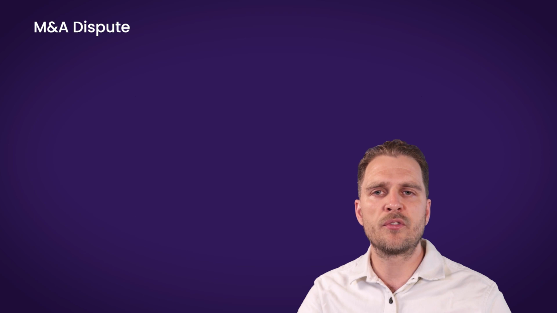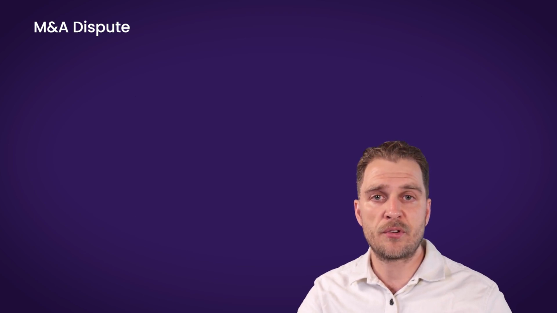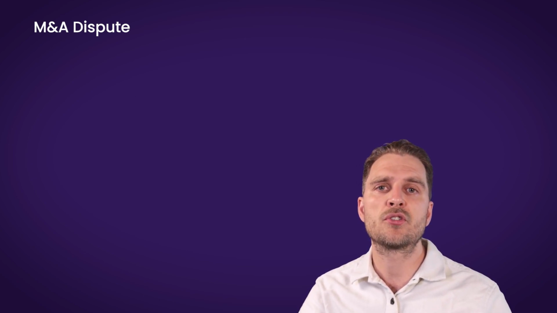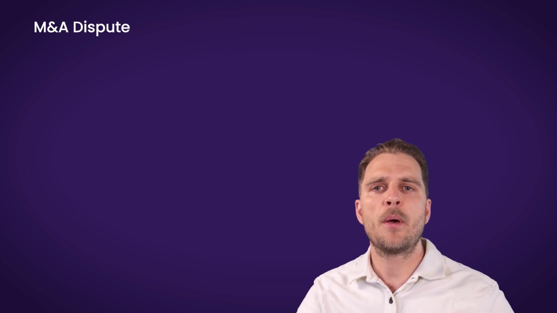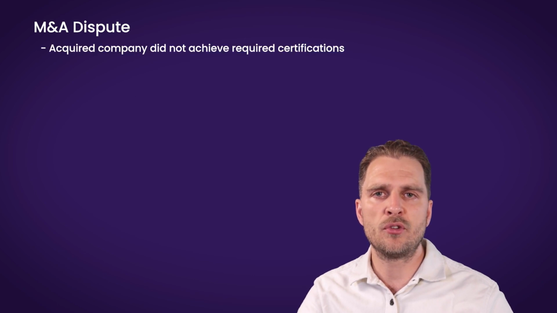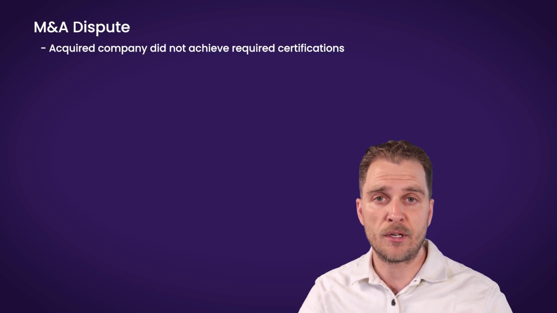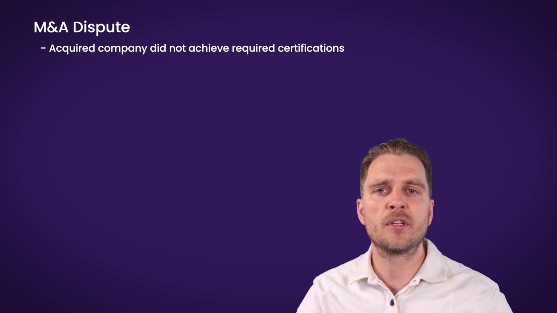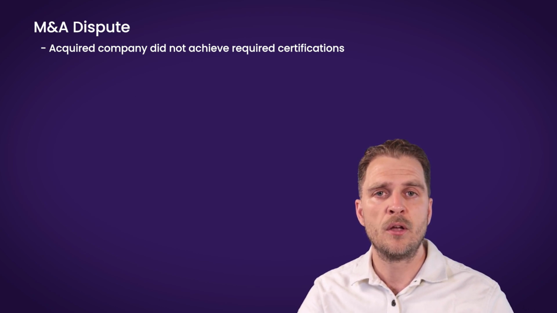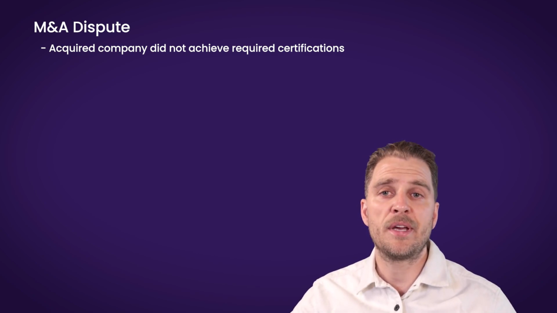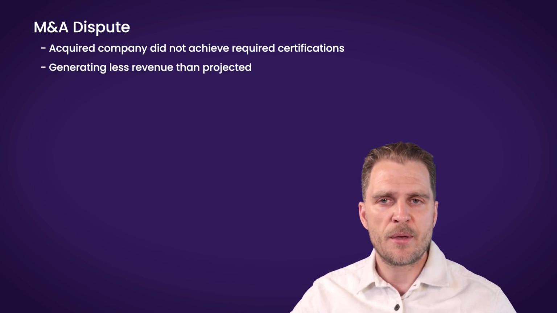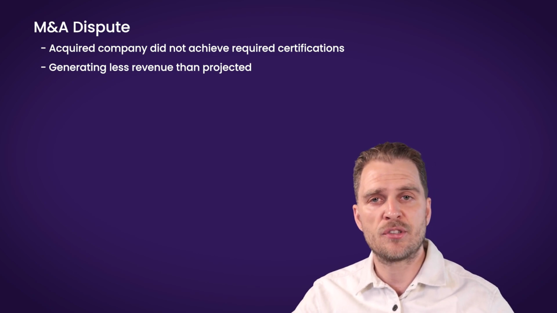Now, this case revolves around the type of dispute that's been analyzed several times in the tool: the M&A transaction gone wrong. In this based on a true story case, the acquiring party in a transaction is not at all happy with the state of affairs in a company that they acquired. Several deals were lost as the target company completely failed to achieve the required certifications needed to operate in some markets. Although the target company is still operating and generating revenue, the buyer is contemplating legal actions against the seller.